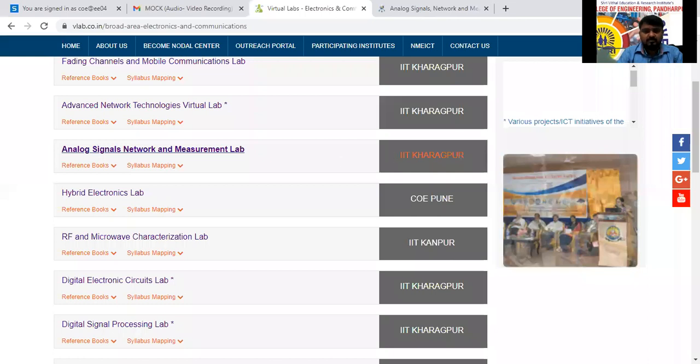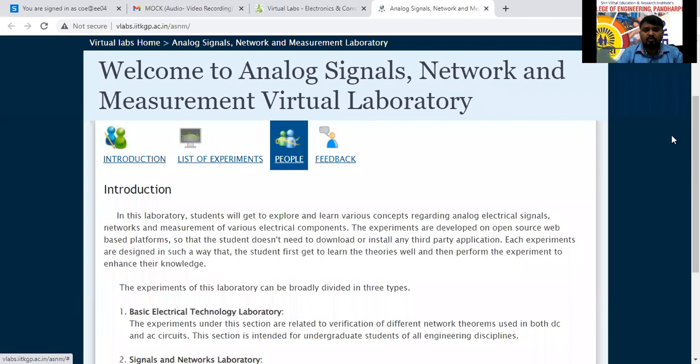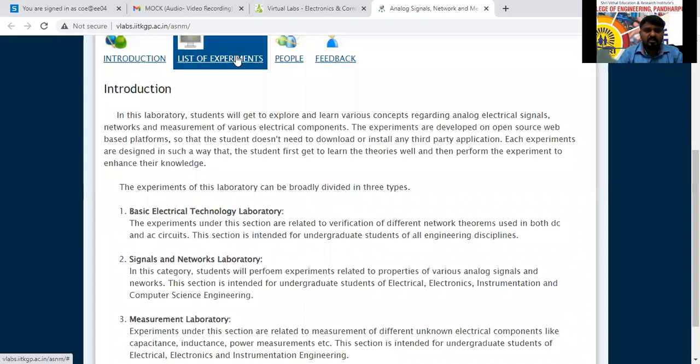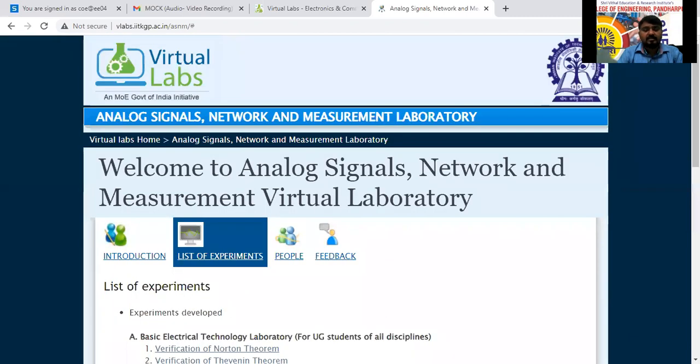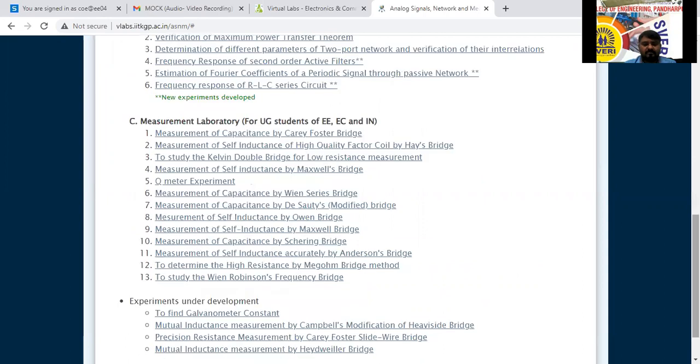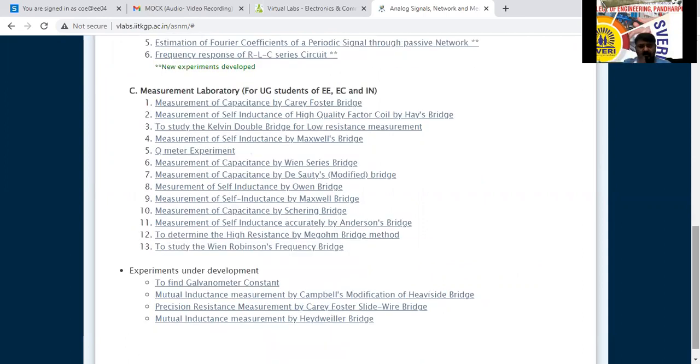Next, the list of experiments we have to go to. The introduction of the subject we have already discussed, so directly I will go to the list of experiments. See here, the basic electrical technology laboratories are there, for the basics of circuits and signals and network theorems. Next, our subject is which one? Measurement, na? Yes, the measurement subject we have to choose. Third option is there, measurement laboratory. Total 14 experiments are there. Out of 14, all 14 we can do, but according to your syllabus, I am going to choose the ones that are in your syllabus.